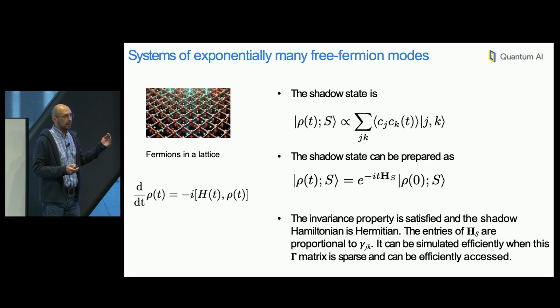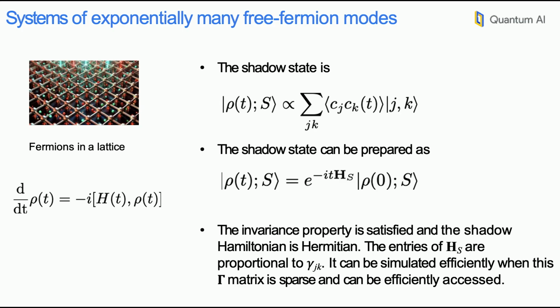So the shadow state is going to be a state where the amplitudes, again, are the expectations of these quadratic operators. So they don't contain all the information about the quantum state. But we know that this invariance property is satisfied for these models because quadratic fermionic operators, when you start taking commutation relations between them, you don't leave that space of operators. And therefore, the shadow state is going to evolve according to this Schrödinger equation that I mentioned.